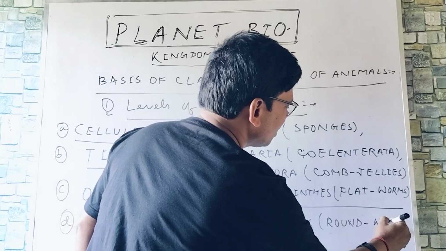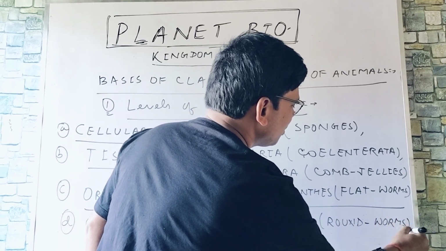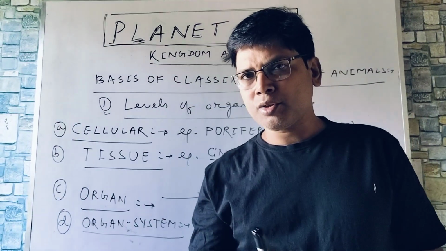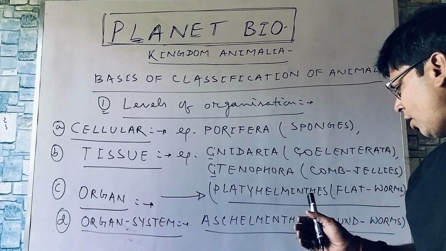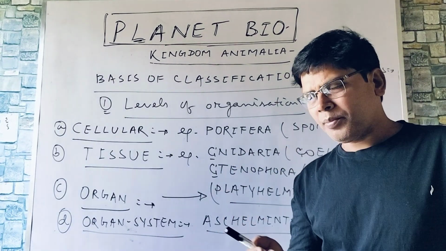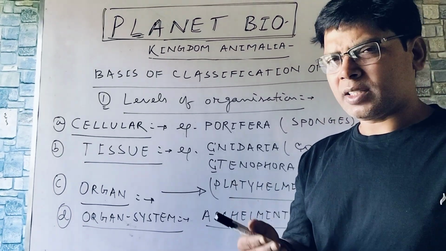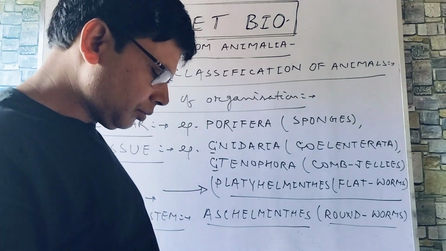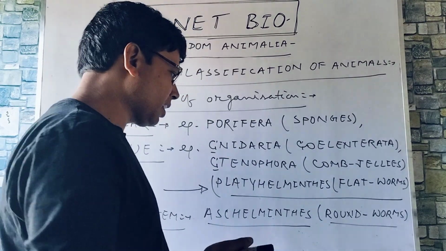If you take the cross section of the body, you can find that it appears to be spherical. So Aschelminthes, round ones. You can write the examples as Ascaris, then Wuchereria. Several examples are there, and most of them are parasitic in nature.